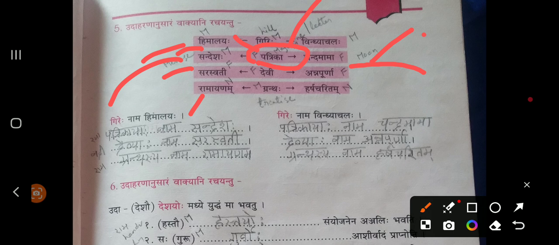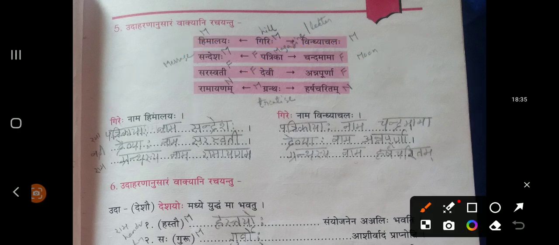So while you are talking about left hand side, check the left side Shabda Sandeshaha. While you are talking about right hand side, check Chandamama. So we got two answers here. Patrikayaha Nama Sandeshaha, Patrikayaha Nama Chandamama. Here only Patrikayaha will change. Shashti Vibhakti singular form of this middle Shabda Patrika. It's clear, right? Moving to the next one.